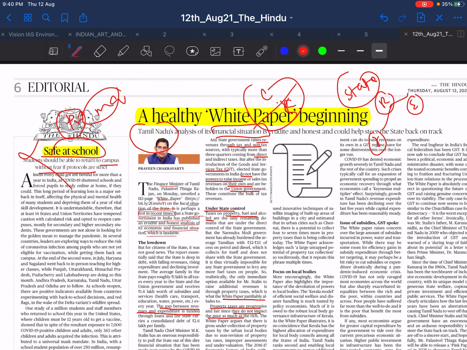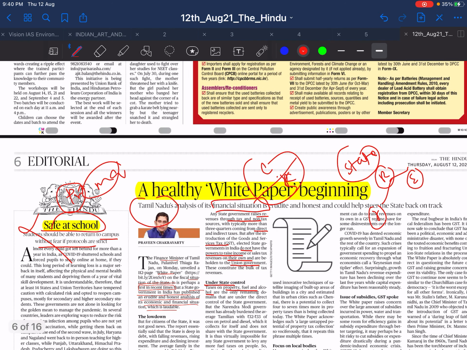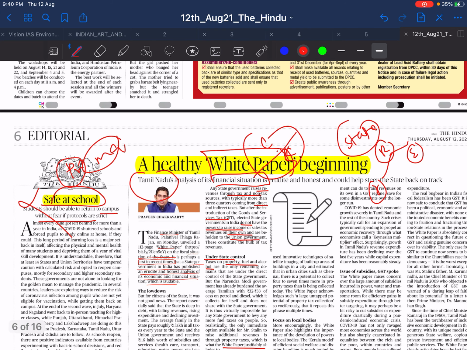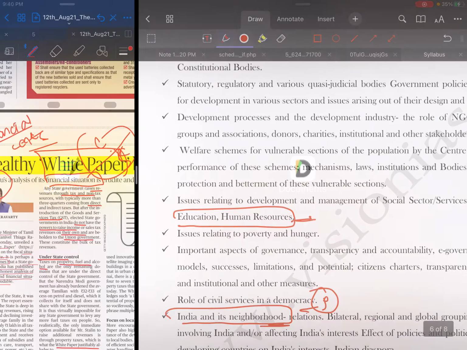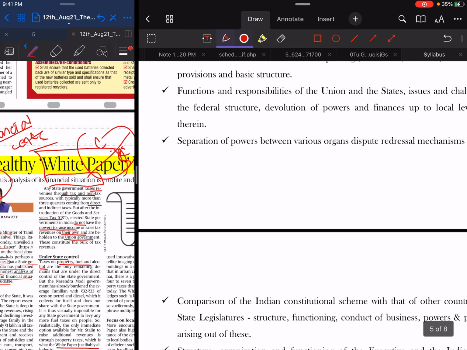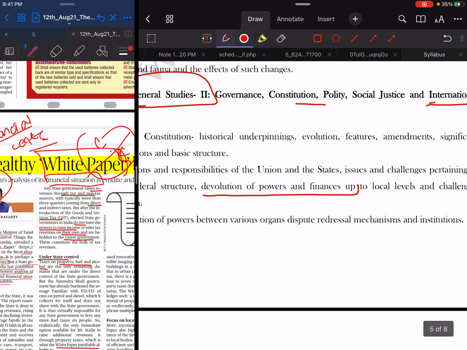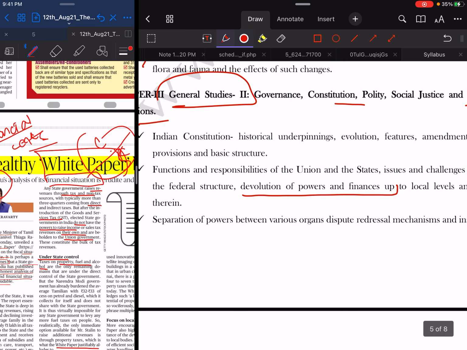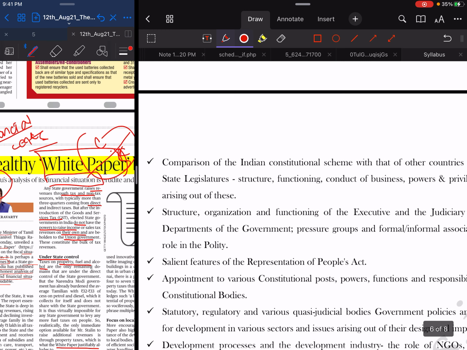On this basis you will be able to learn this news, and you will be able to use this news whenever there is a question on financial decentralization. There is a concept of financial decentralization, and a financial relation between center and state, which I will show you. Where does that news come from? Remember this is GS paper 2, and there is devolution of power and finances to local bodies, and another topic, structure, department, judiciary.